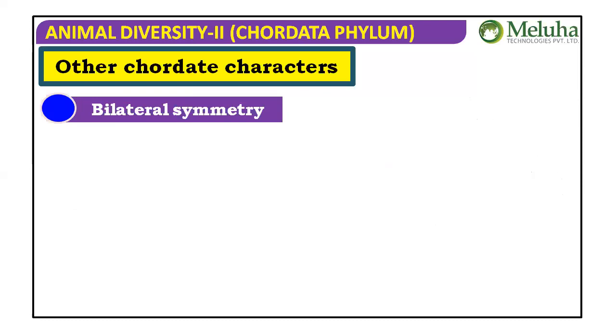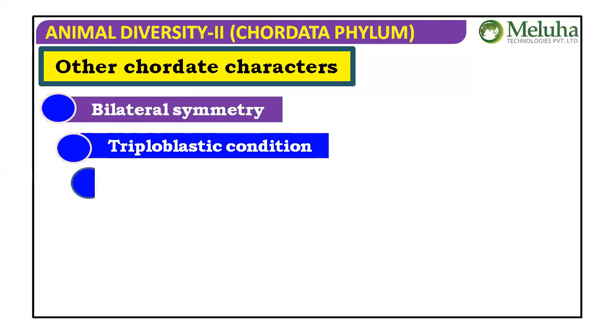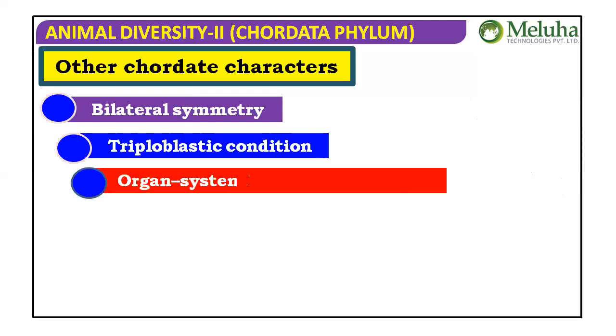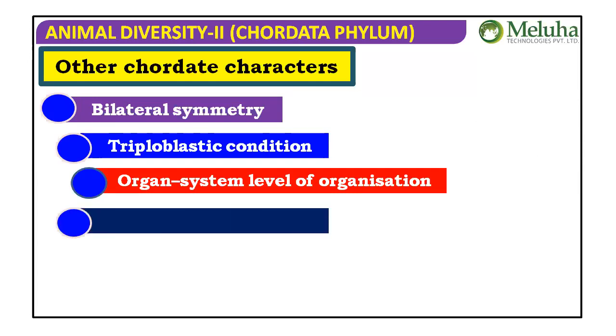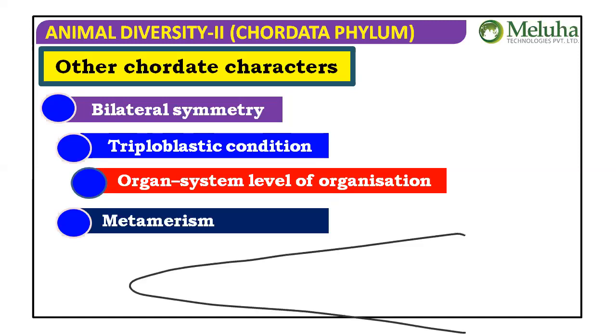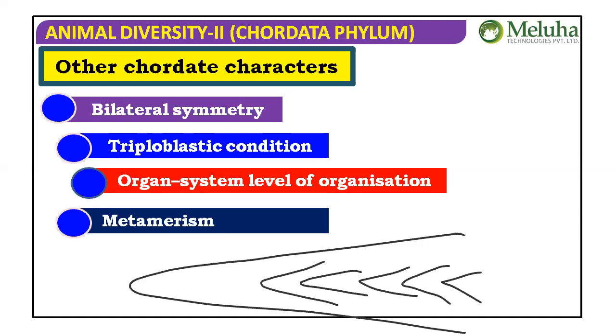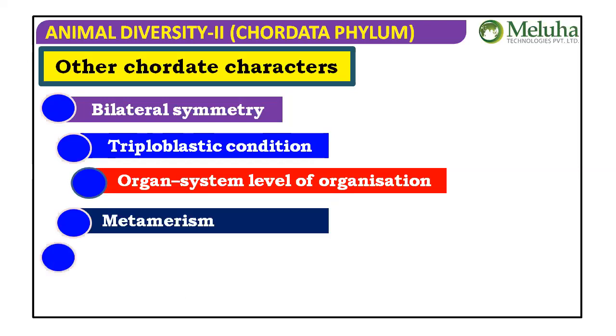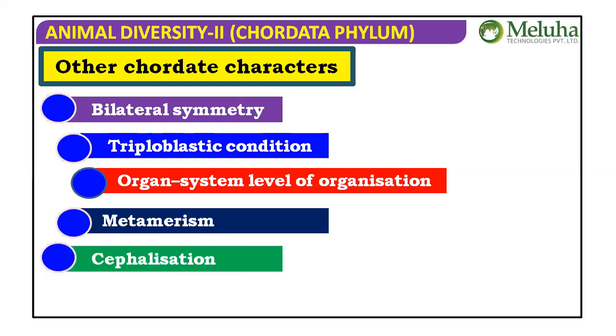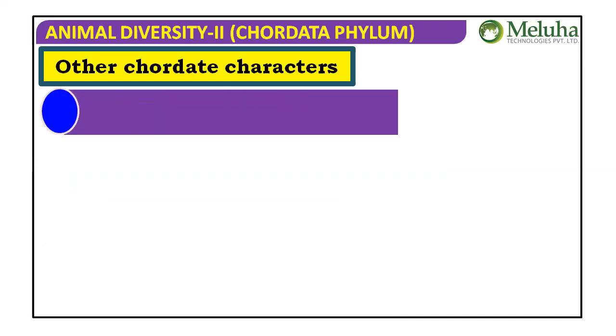Then other chordate characteristic features. It has bilateral symmetry because they belong to grade Bilateria. Triploblastic condition, three germ layers, because they belong to grade Bilateria Triploblastica. Organ system level of organization, and metamerism, segmentation is also present here, not like the earthworm, but at least in some areas, like the muscles and our vertebral column, some segmentation is present. We used to say metamerism. Cephalization, a well developed head region, is a characteristic feature.